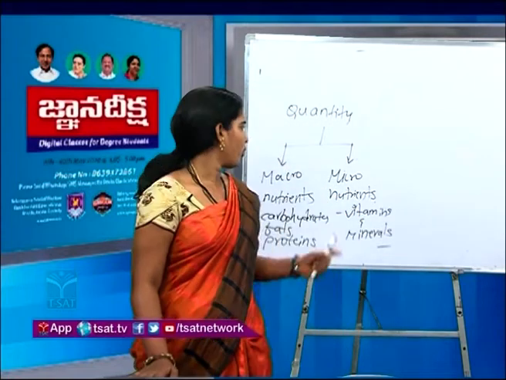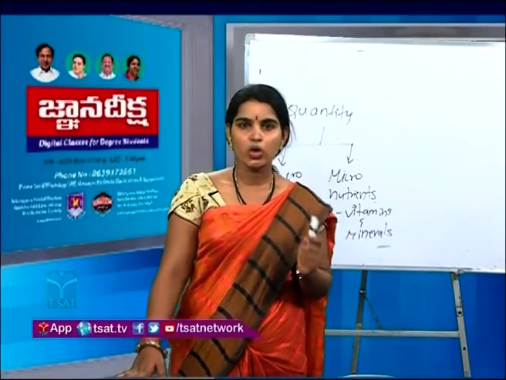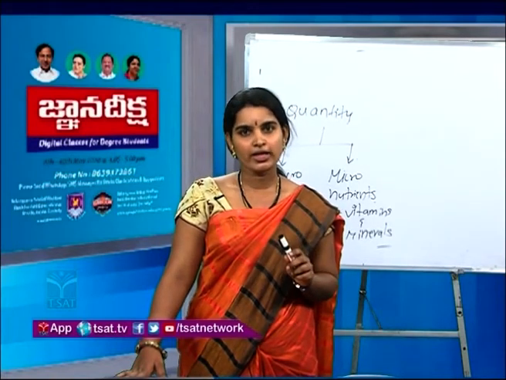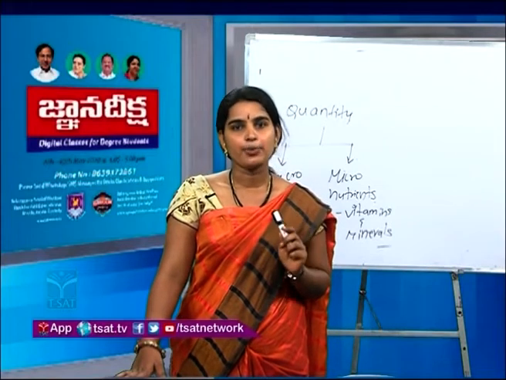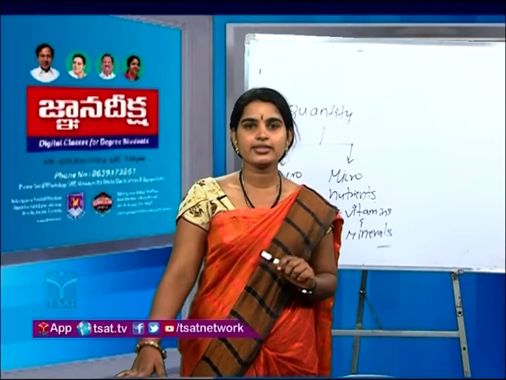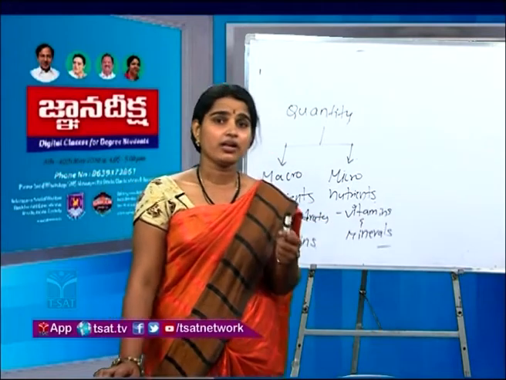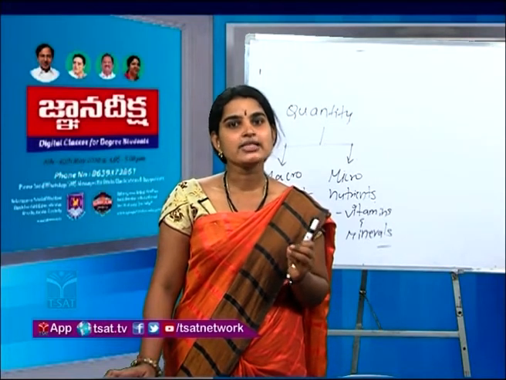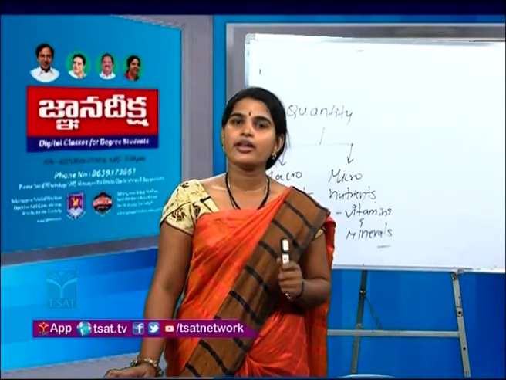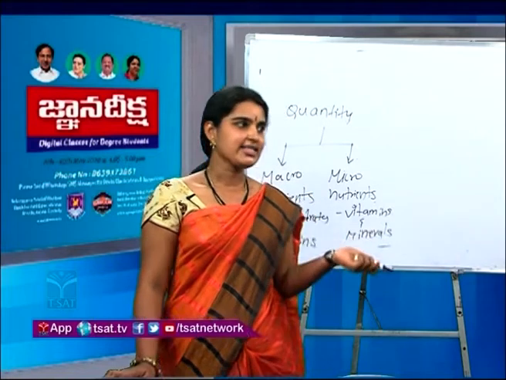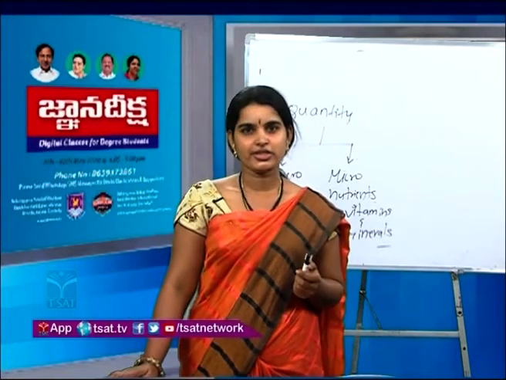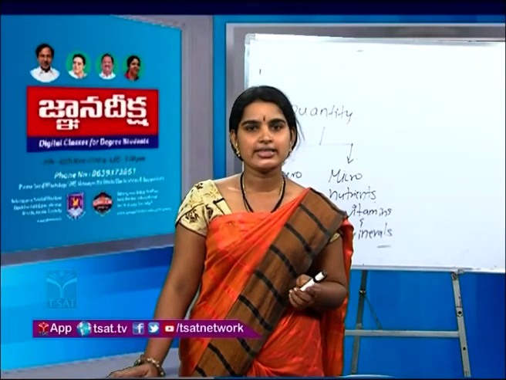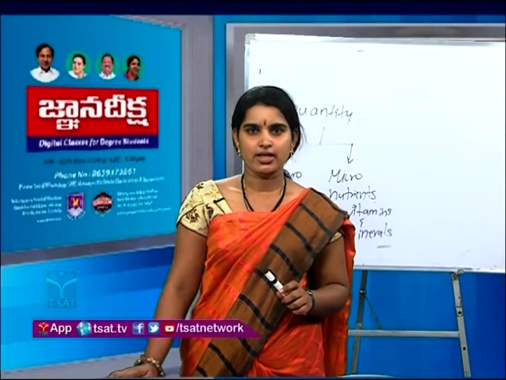Once again I am repeating, depending on the quantity, the food components are classified into two types. One is macronutrients. Under macronutrients, carbohydrates, proteins and fats come under this category, and we take a lot of these foods. That's why they are considered macronutrients. Next, micronutrients are needed in very less quantity to our body, that's why they are called micronutrients, for example vitamins and minerals.